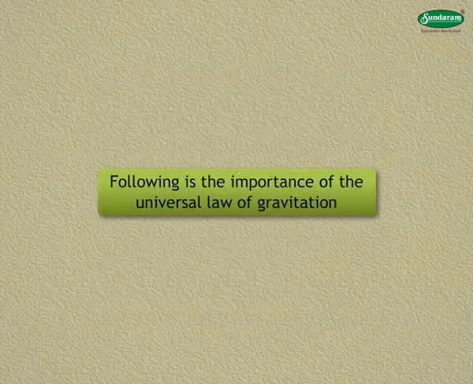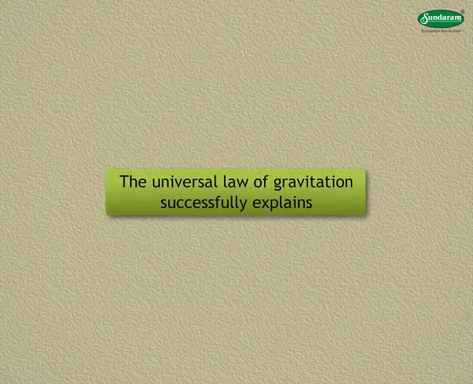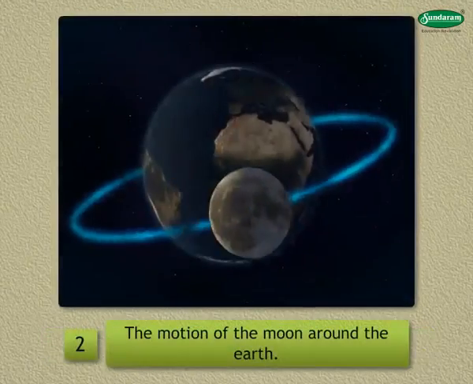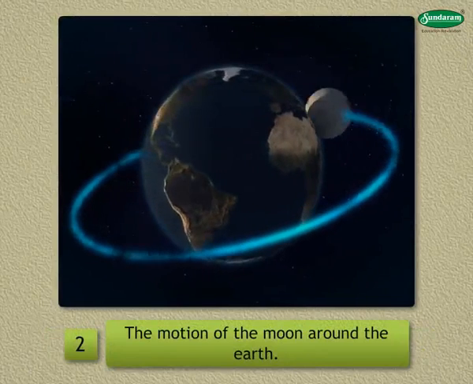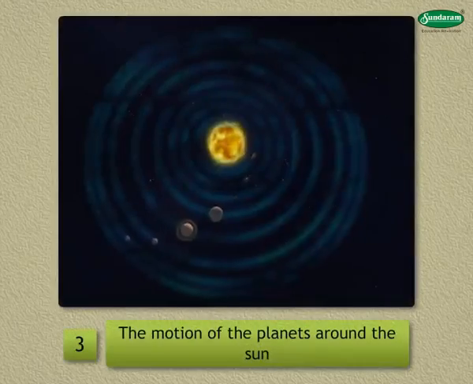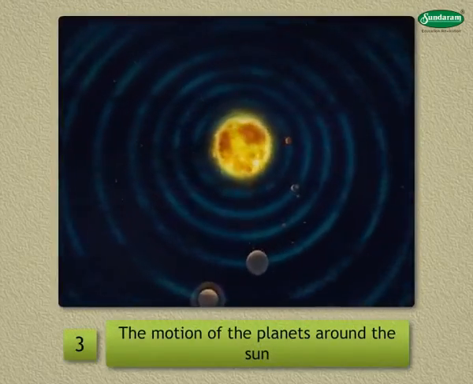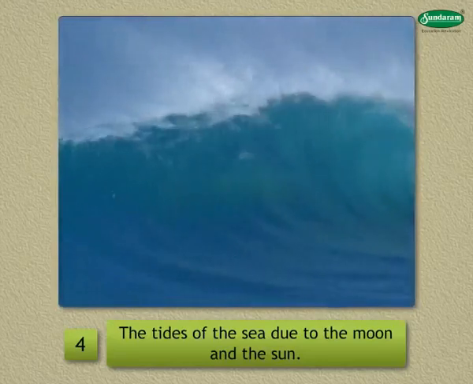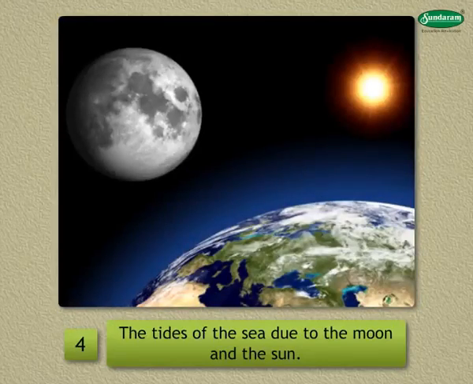Following is the importance of the Universal Law of Gravitation. The Universal Law of Gravitation successfully explains: 1. The force that binds us to the Earth. 2. The motion of the Moon around the Earth. 3. The motion of the planets around the Sun. 4. The tides of the sea due to the Moon and the Sun.